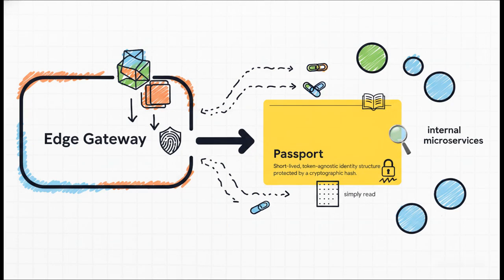When a request arrives, the gateway validates and strips away those heavy external tokens, and it creates an internal passport. This passport is a short-lived, token-agnostic identity structure. It's essentially a highly secure, lightweight digital ID badge formatted as a protocol buffer and protected by a cryptographic hash. This badge is then passed down the chain, allowing internal microservices to simply read the passport instead of running those heavy decryption algorithms over and over again.